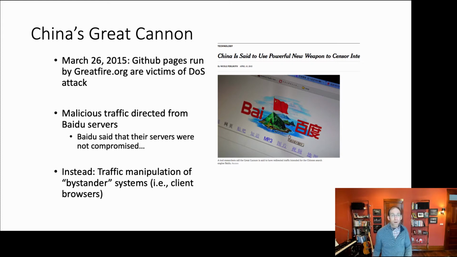On March 26th of that year, GitHub pages run by greatfire.org became victims of a distributed denial of service attack, where malicious traffic was being directed from Baidu servers towards github.com, and particularly the repositories run by GreatFire. A curious aspect of this attack was that Baidu said that its own servers were not compromised. Instead, what we actually saw in this particular attack was a manipulation of so-called bystander systems, and specifically client browsers, to send attack traffic towards a victim under the command and control of the Great Firewall.